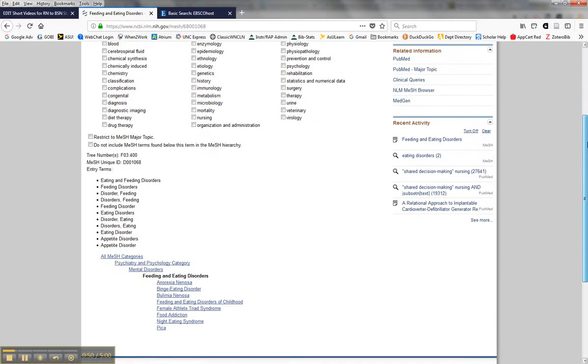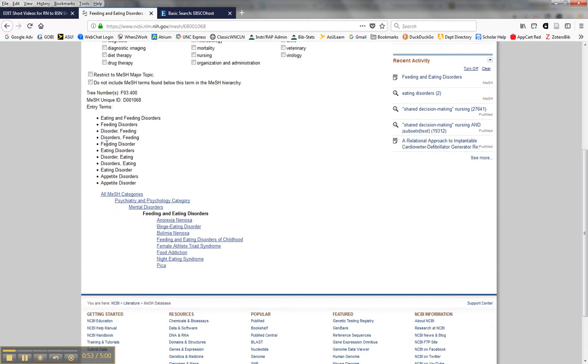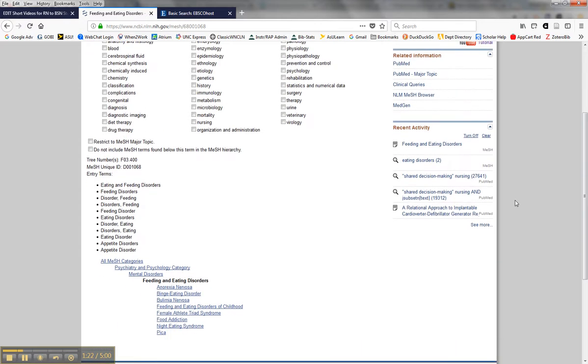And one thing this is telling you is that if you've searched PubMed on appetite disorders or feeding disorders, it's going to search all of this for you. Another thing it's showing you are these narrower terms, and then going this way are broader terms. The narrower terms are subsets of feeding and eating disorders.